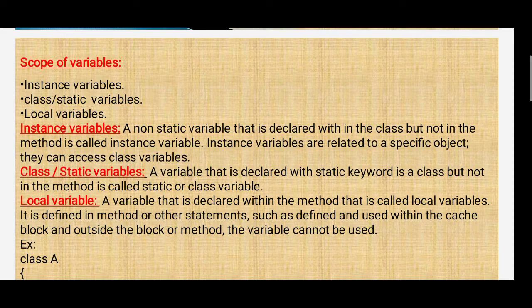Instance variables are related to a specific object. They can access class variables.